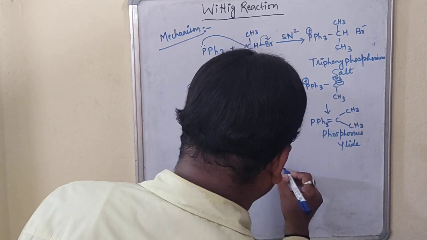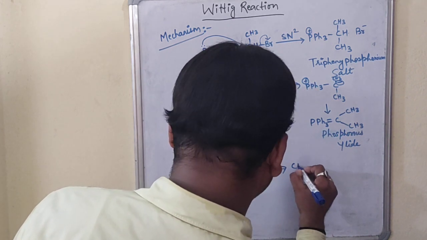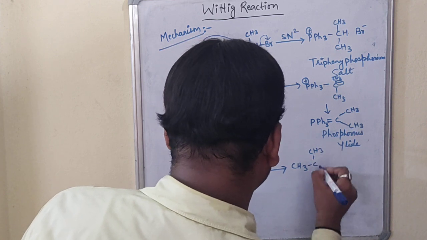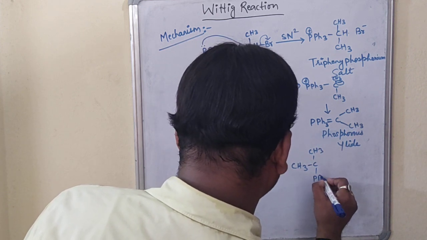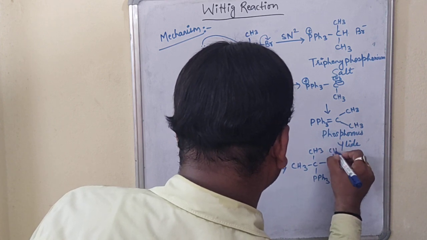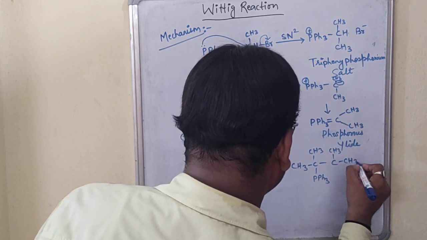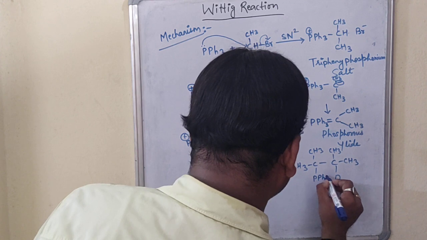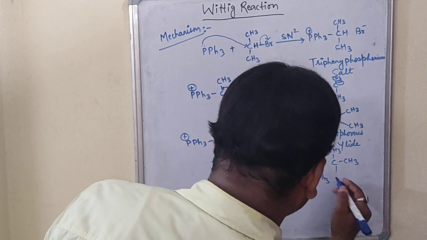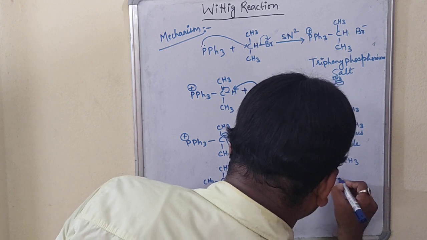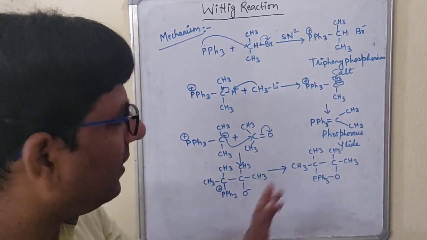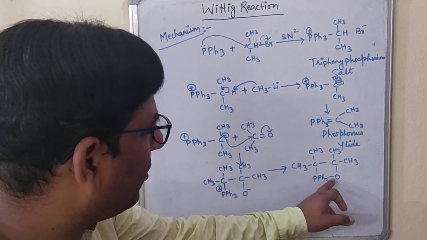Now when it forms a bond, what will happen? It will be CH3, CH3, PPh3, here it will be CH3, oxygen, and there is a bond between them. Okay, this PPh3 and this is the oxygen, and this bond, where did this bond come from?